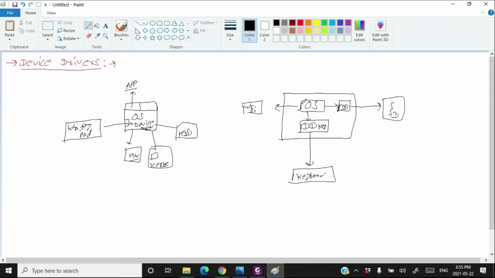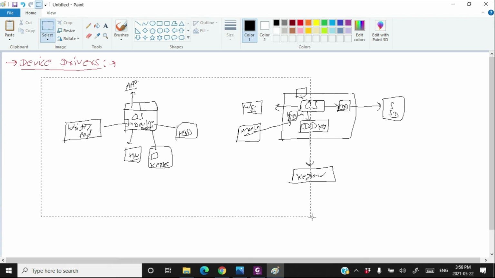If you have to use the LAN card, the Ethernet card, there should be a device driver for the Ethernet card. So however many types of input output devices you have, that many device drivers you require in order to use them. For the monitor, you have a different device driver. So all the hardware, all the input output devices will have different device drivers.